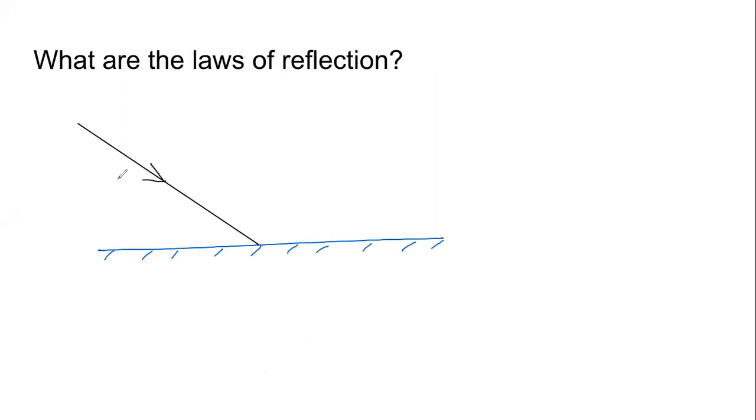This is called the incident ray, I. It will bounce back. And that ray which bounces back is called the reflected ray, and we will denote it with small r.